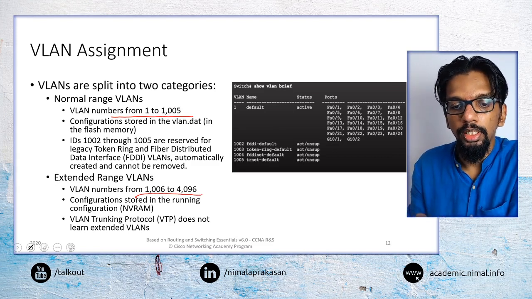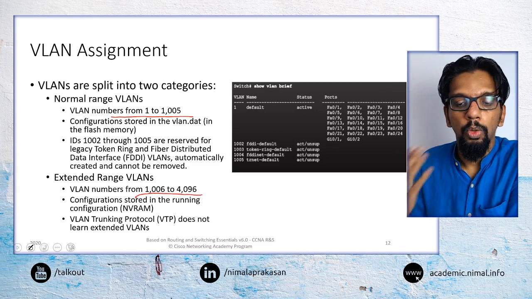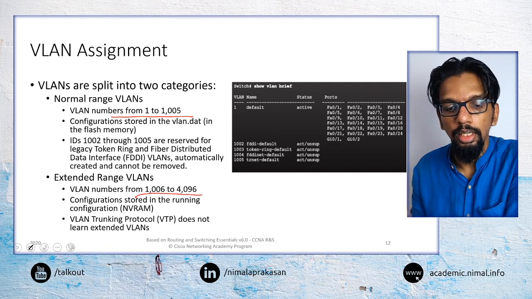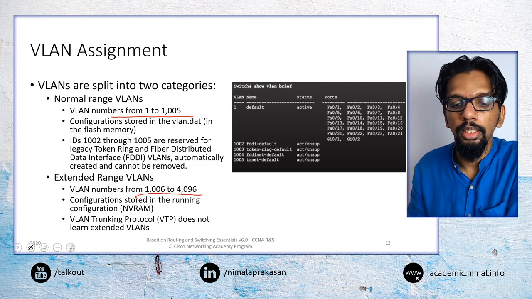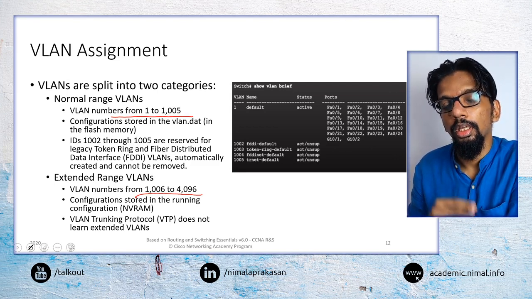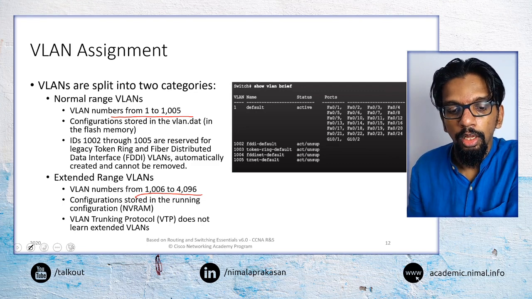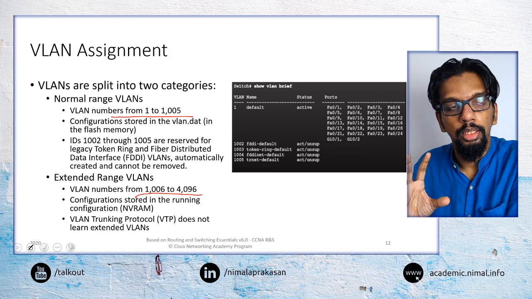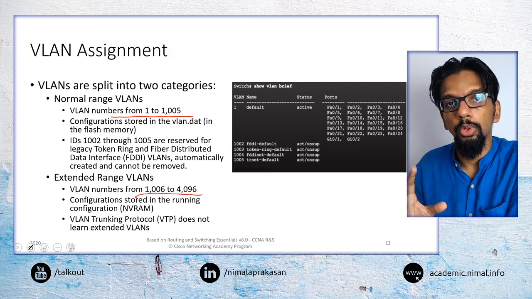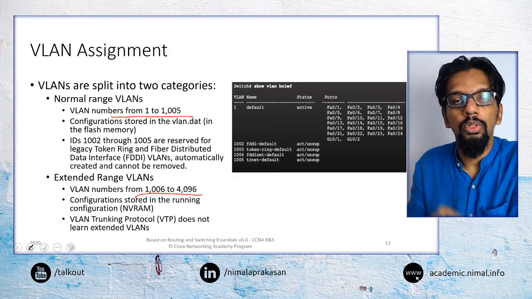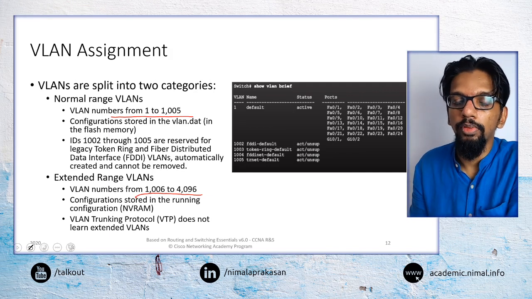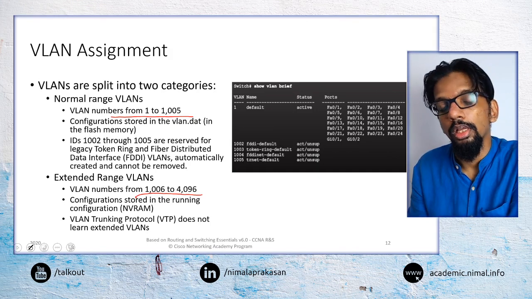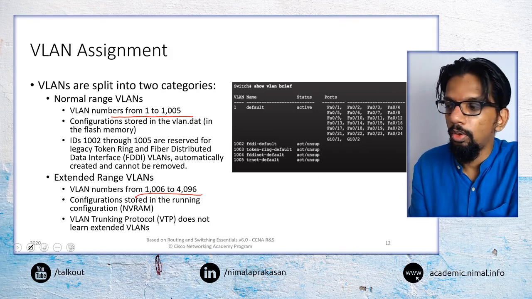The other difference is, normal range VLANs are normally stored on the device flash memory, whereas extended range VLANs are normally maintained in the running configuration on the NVRAM. And one of the other things is, if we want to use the VLAN trunking protocol, we need to use the normal VLANs, because extended VLANs are not supported in the VLAN trunking protocol.